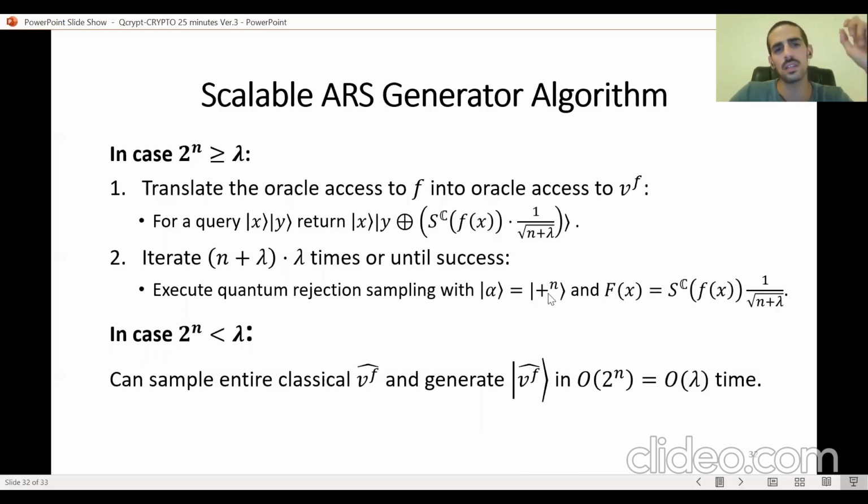And for the restricted case of the security parameter being huge compared to the size of the output state, we know that we can explicitly sample the entire classical description of the quantum state that we want to output, and generate it inefficiently in the state size, but efficiently in the security parameter.